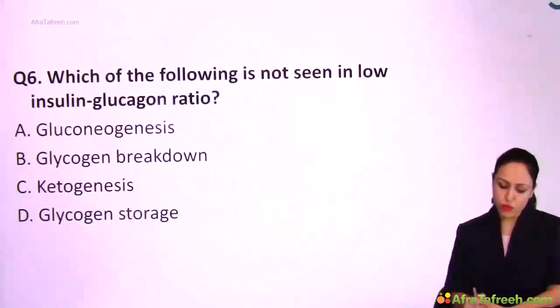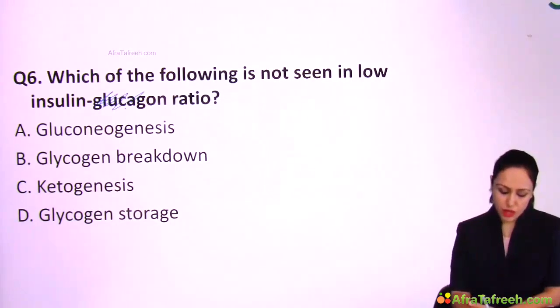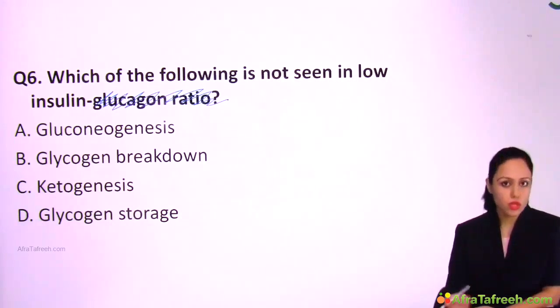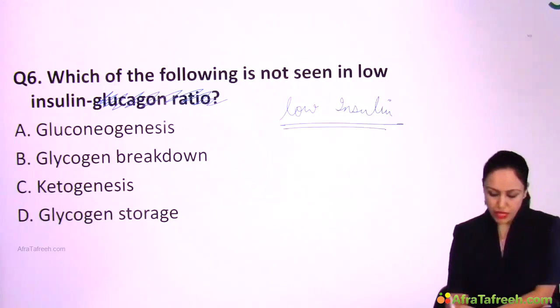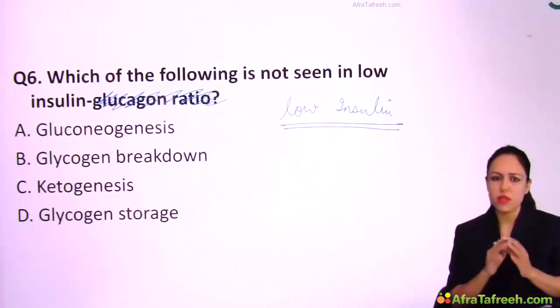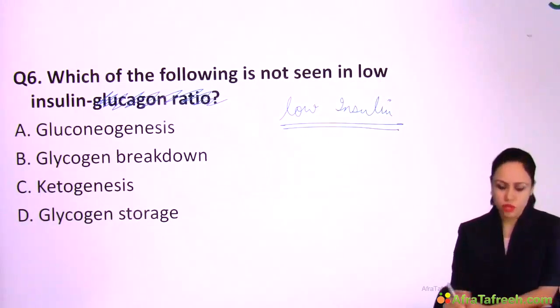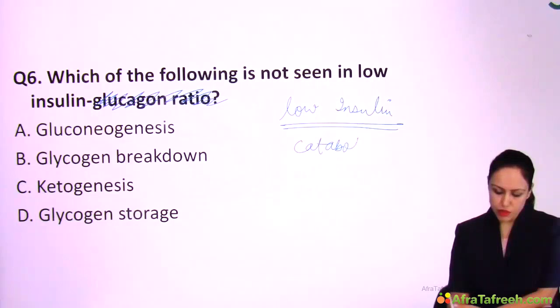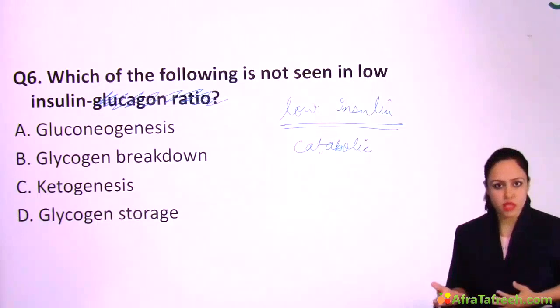Now see the question, which of the following is not seen in low insulin glucagon ratio? This was a recently asked question in AIIMS exam. Now let's make this question very easy. Cut this glucagon and ratio, there's no need of it. See the question, low insulin. Low insulin means anabolic or catabolic? I told you, if you bring everything to the anabolic catabolic concept, then question solving is so easy. Low insulin means catabolic. So my question is, which of the following is not seen in catabolic state?